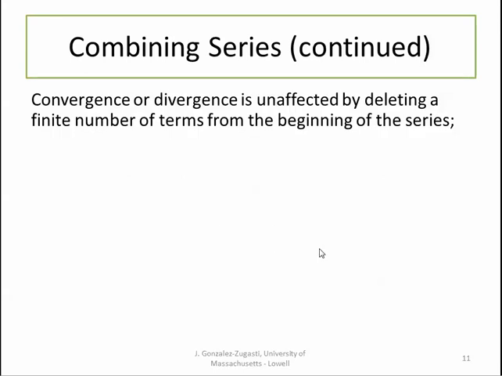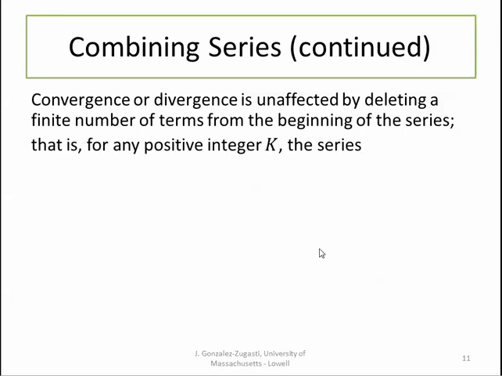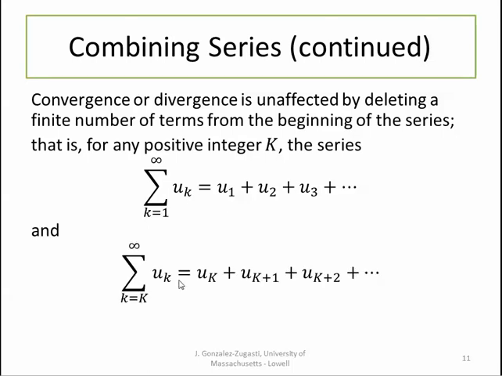Another useful thing is that convergence or divergence is unaffected by deleting a finite number of terms from the beginning of the series. What this means is that for any positive integer K, no matter how big or small, the series k equals 1 to infinity of u sub k, and the series starting at capital K to infinity of u sub k, both converge or both diverge.